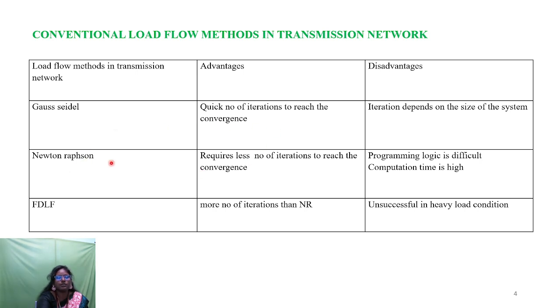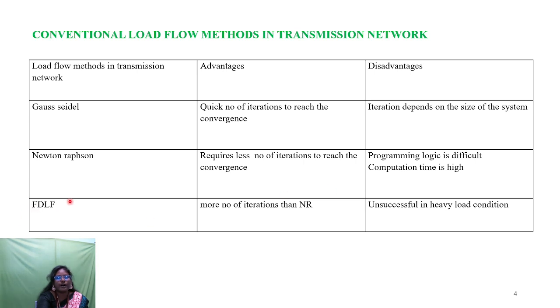The second method is Newton-Raphson. In Newton-Raphson, it takes only a very small number of iterations to reach convergence, but the disadvantages are that it takes more computational time, and also the programming logic is very difficult.